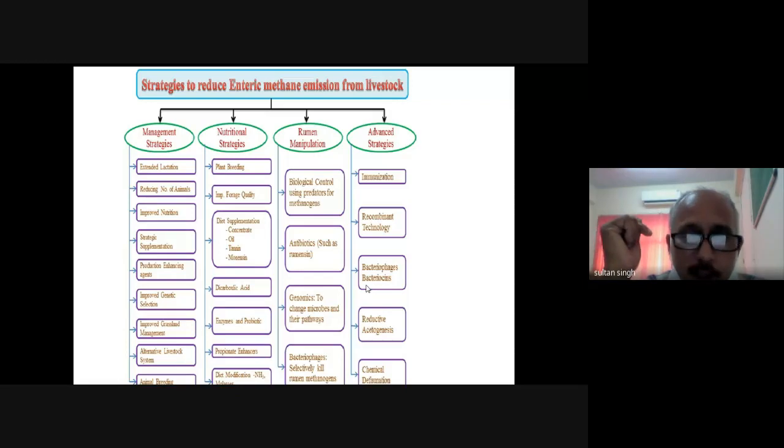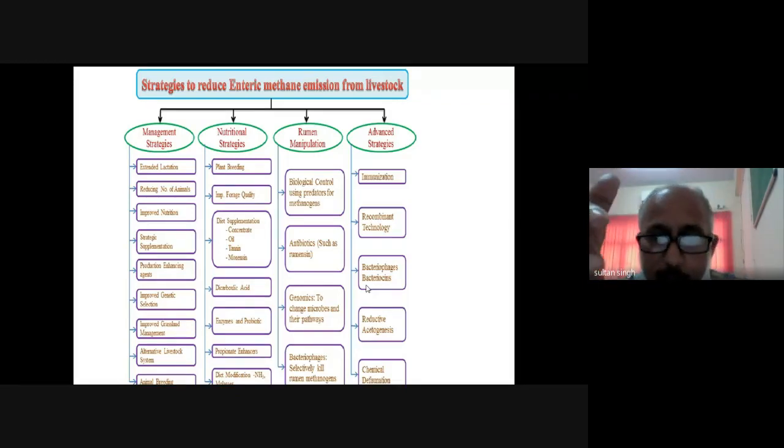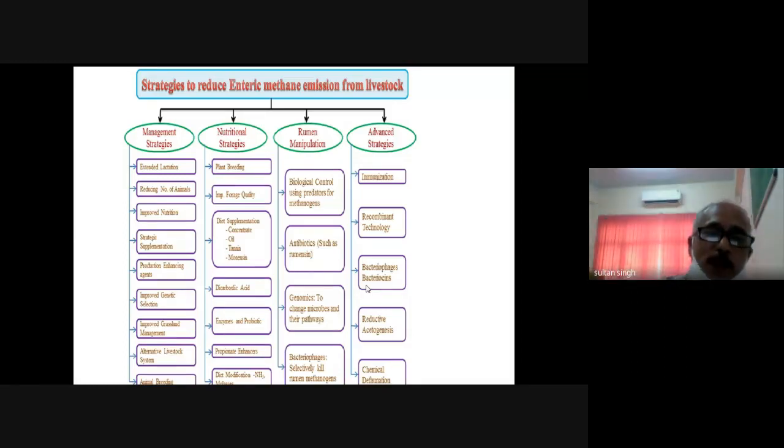But most of these strategies which are available in the developed world have not found a place in normal farming conditions. They are applicable in the commercial dairies, but they are not easy to use, because they are costly. That is why they are not finding a place in normal farming conditions.